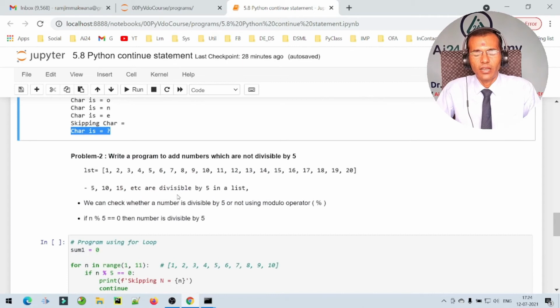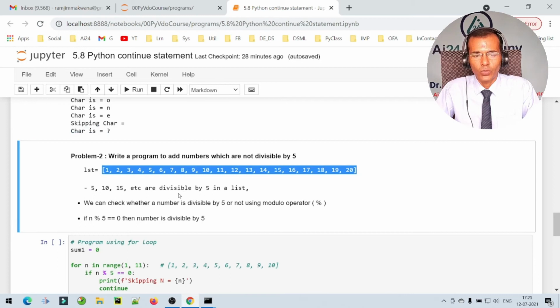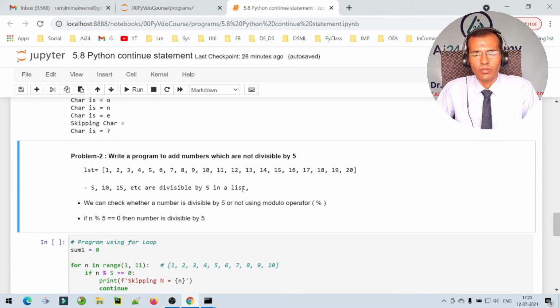Now let us see how we can use continue statement to solve this problem. Second problem, write a program to add numbers which are not divisible by 5. Say for example, we have a list of numbers from 1 up to 20, and in this particular list 5, 10 and 15 are the numbers divisible by 5. We can check whether the number is divisible by 5 or not using modulo operator like this. If n mod 5 is equal to 0, then number is divisible by 5.